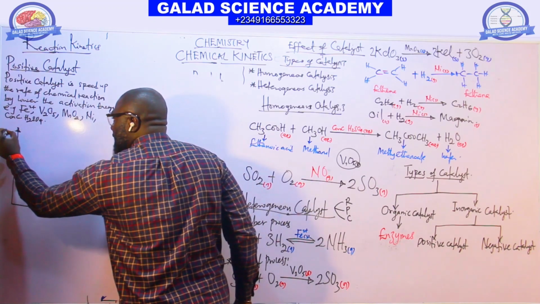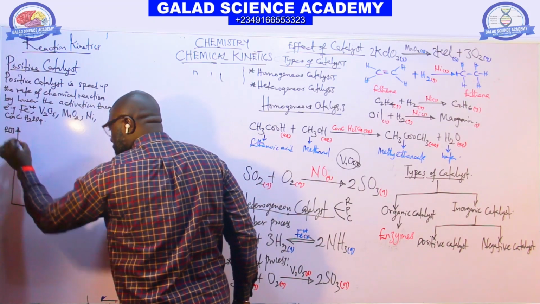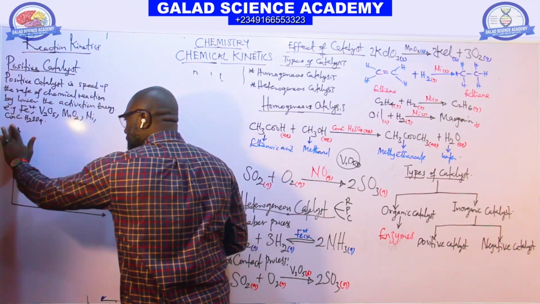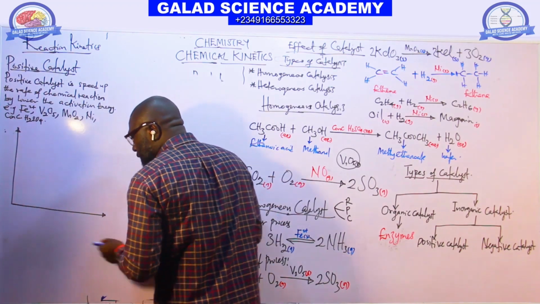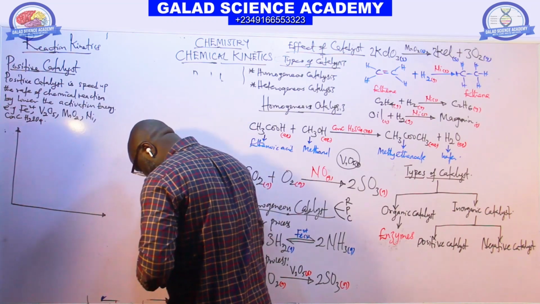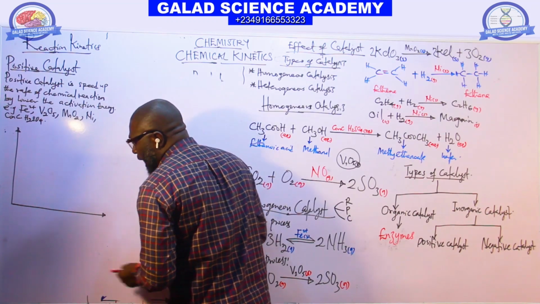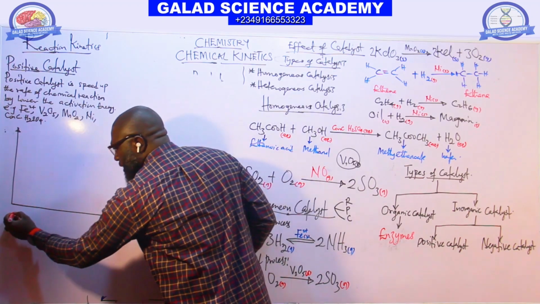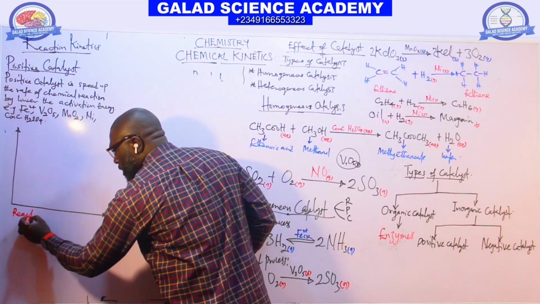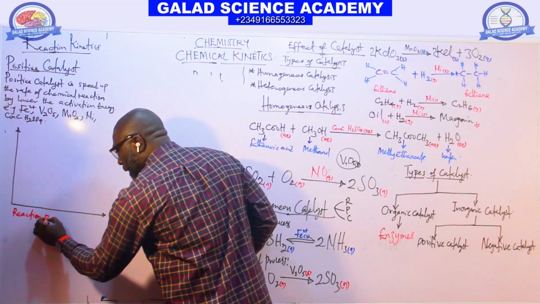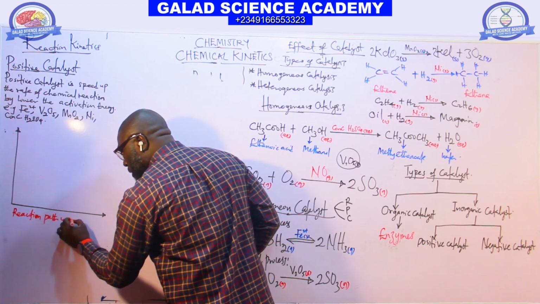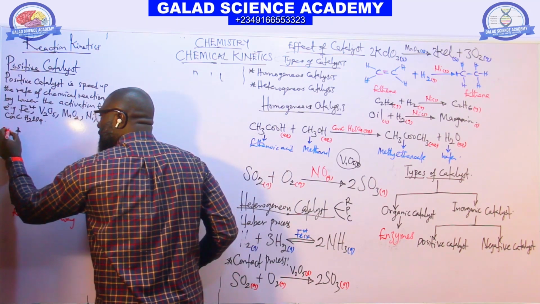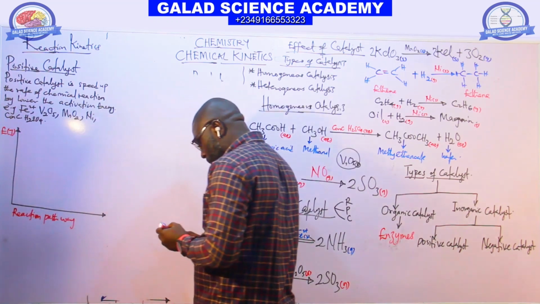This axis is energy measured in joules, and this side is the reaction pathway.